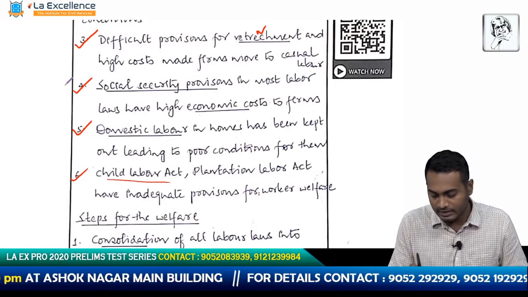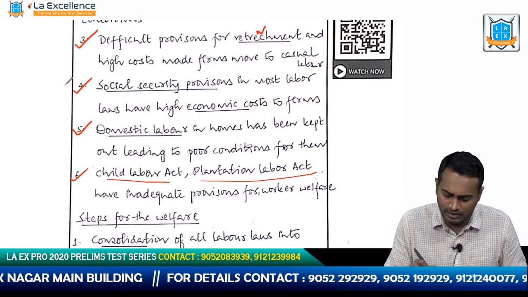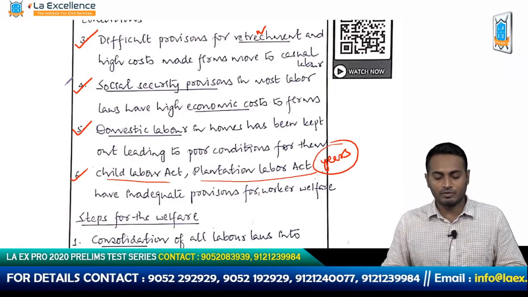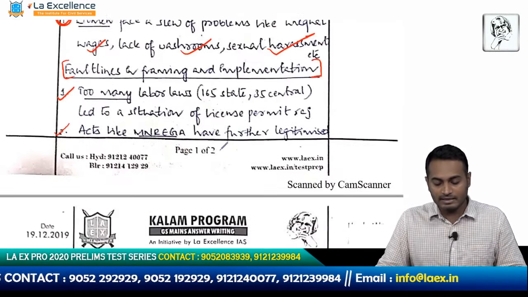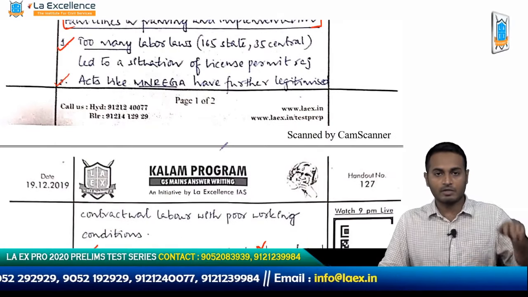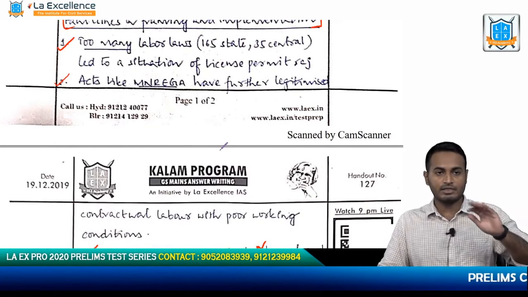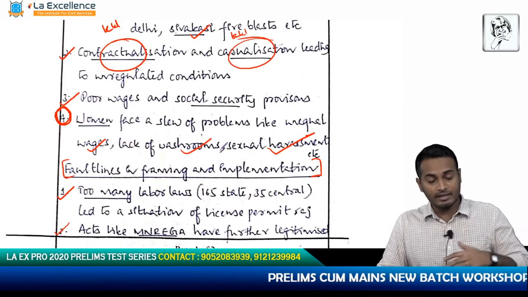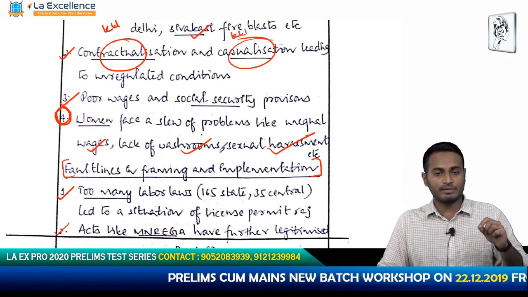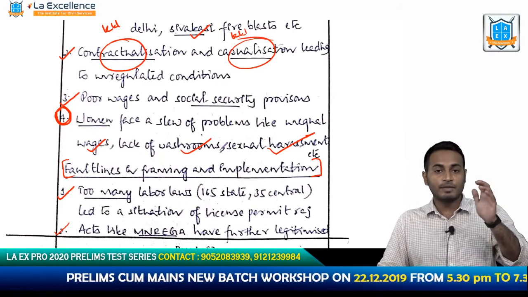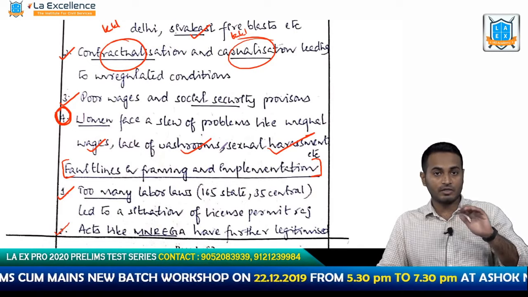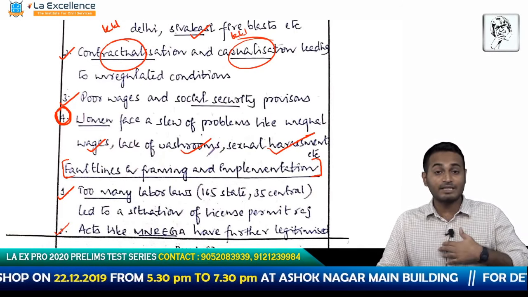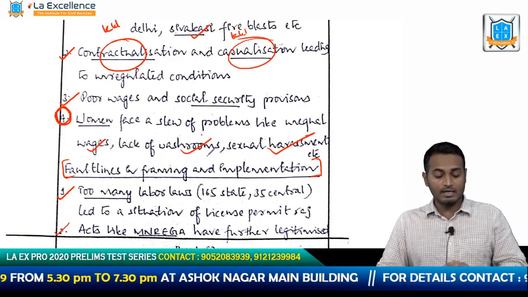See, he is trying to basically list down the acts. If possible, also give the years, okay, the years in which these acts have come up. So this is a well-rounded answer. So what did he do so far? He started talking about the problems which these people face, and he did that only briefly. See, he has given only 4 points, but then he engendered those points, and he democratized those points by talking about women also. Okay, he's trying to hit the emotional side of the examiner by telling him that I am sensitive to the needs of the women. And then he moved forward.